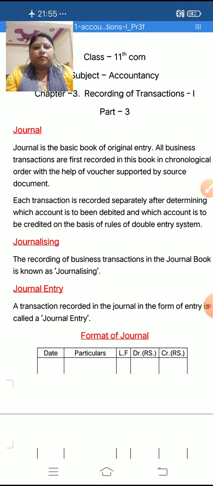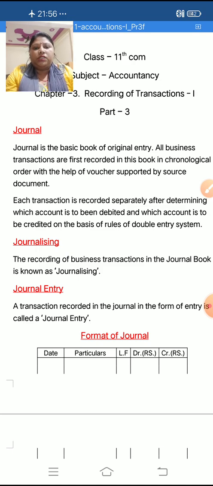So children, business transactions are recorded in the books of account with the help of some written evidence. These written evidences are known as source documents. For example, cash memo, invoice, receipt, pay-in slip, etc. So these are the source documents.